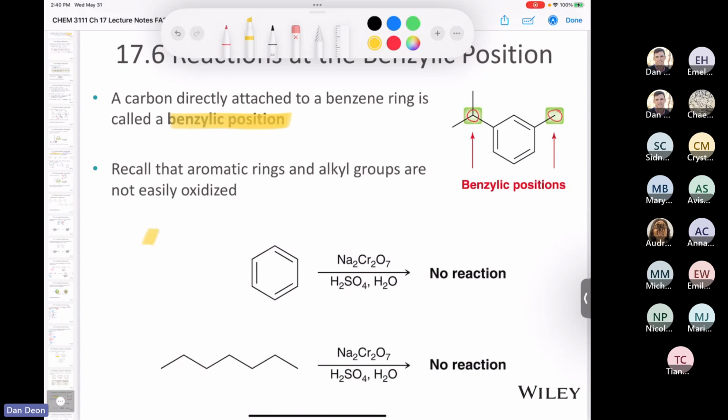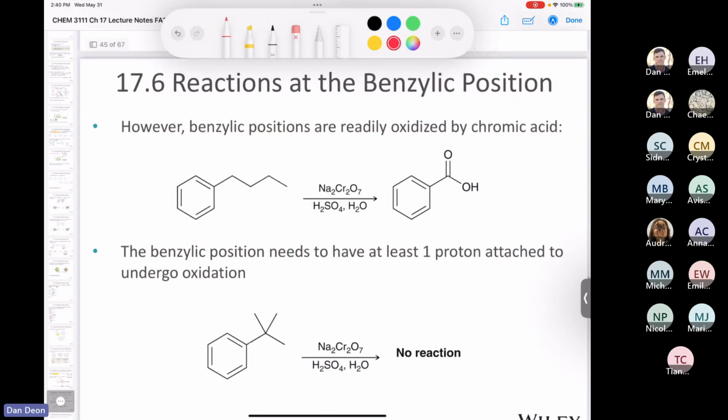If you take benzene or just a straight alkane, like here we have 1, 2, 3, 4, so we have heptane and benzene. If you treat that with chromic acid, so hopefully you remember this from Organic 1. When you mix sodium dichromate, sulfuric acid, and water, what that does is it forms chromic acid in situ, or in place, is what we call that. All right, and you get no reaction.